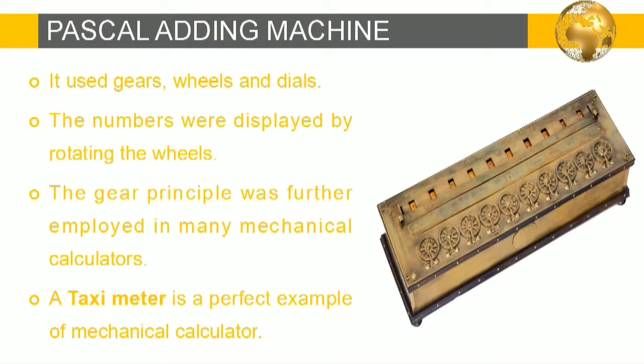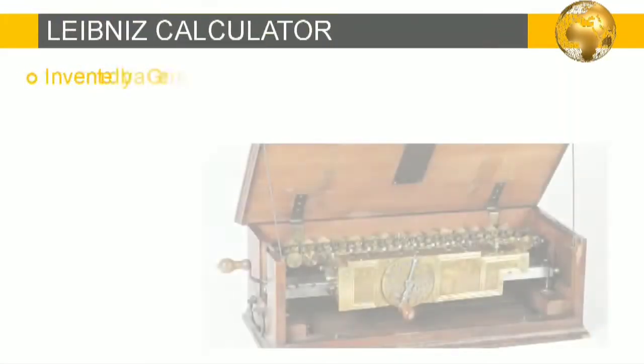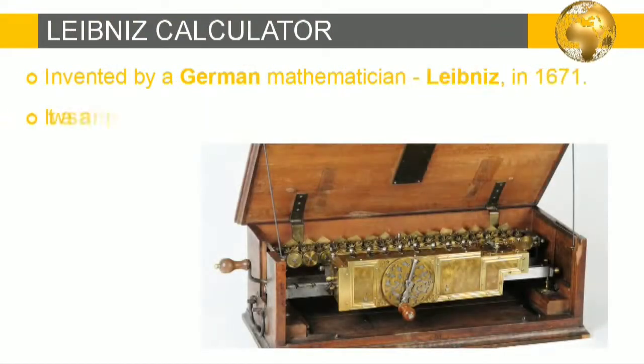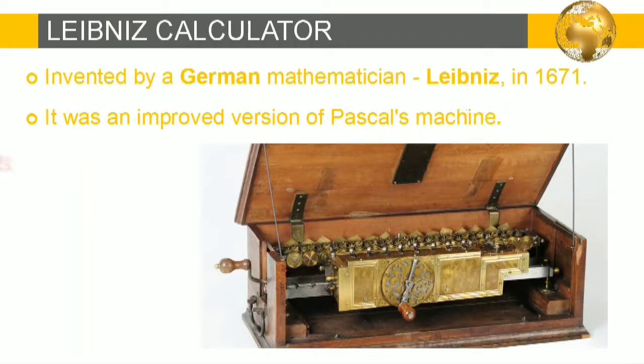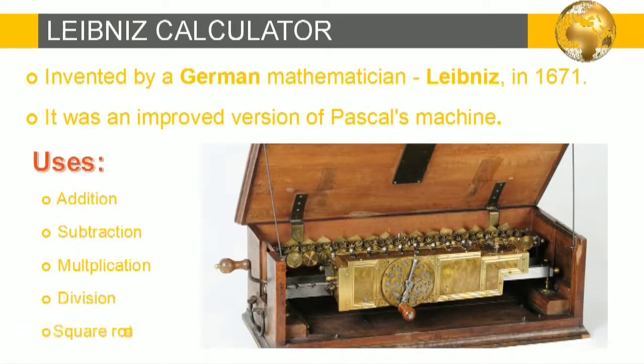Now let's start with Leibniz calculator. It was invented by a German mathematician Leibniz in the year 1671. It was an improved version of Pascal's machine. The device was capable of doing addition, subtraction, multiplication, division, and square roots. As it is the improved version, it is capable of many things.